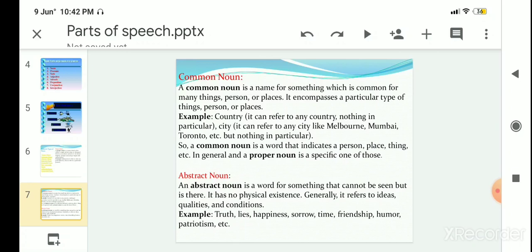The next one, abstract noun. What is an abstract noun? An abstract noun is a word for something that cannot be seen. It has no physical existence. It refers to ideas, qualities, and conditions. Example, words like sorrow, happiness, friendship, patriotism, etc. All these things cannot be seen, but you can feel the quality and conditions, etc.